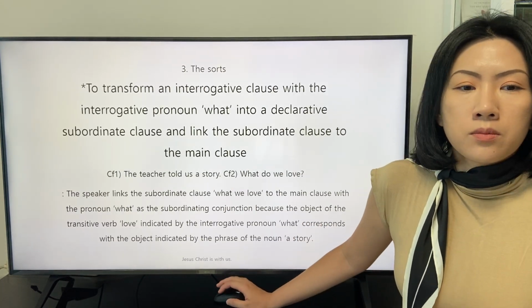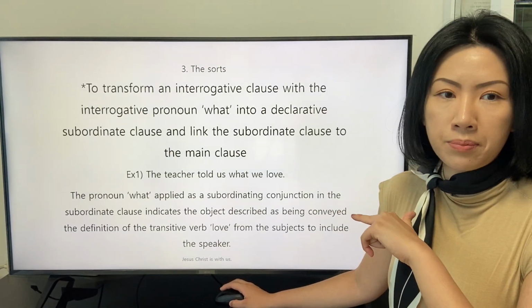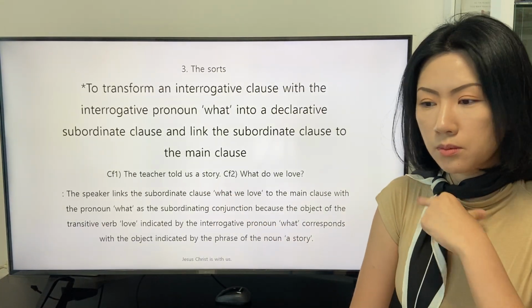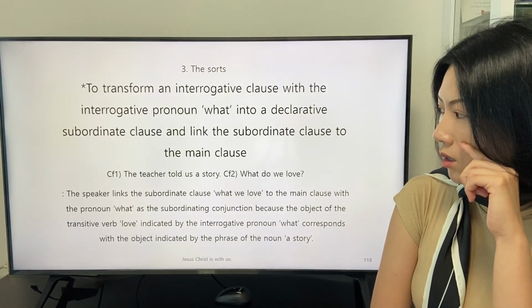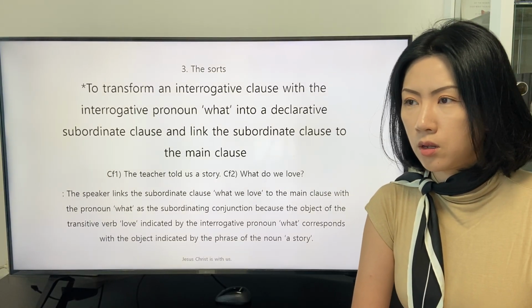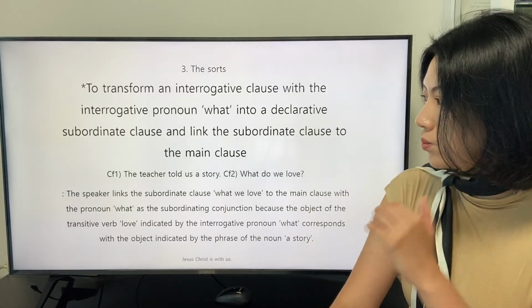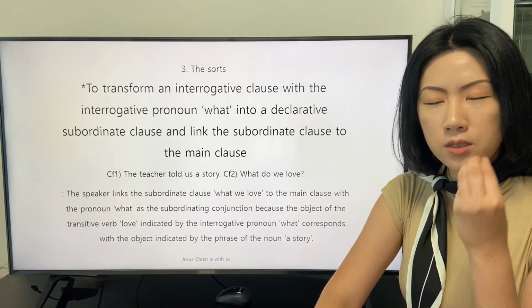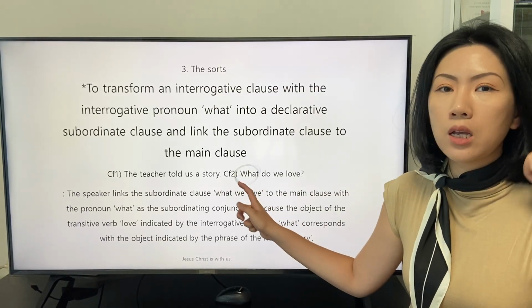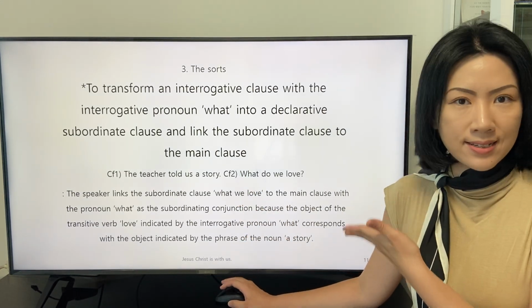And this example can be separated into this way. The speaker still has the inquisitive intent on the object indicated by the interrogative pronoun what.